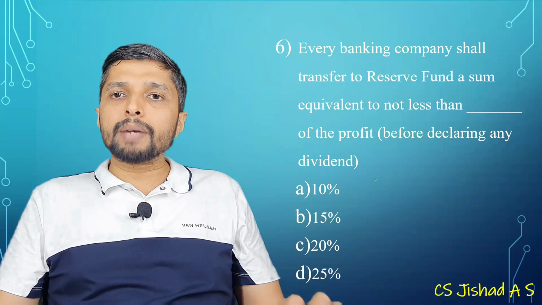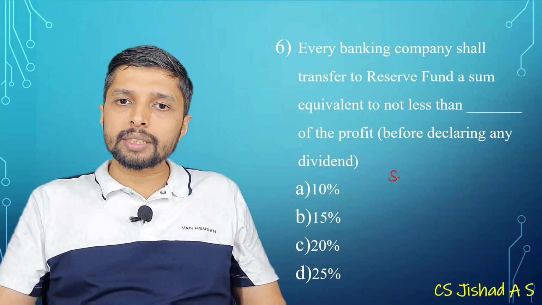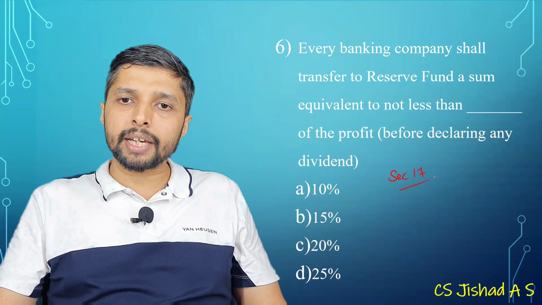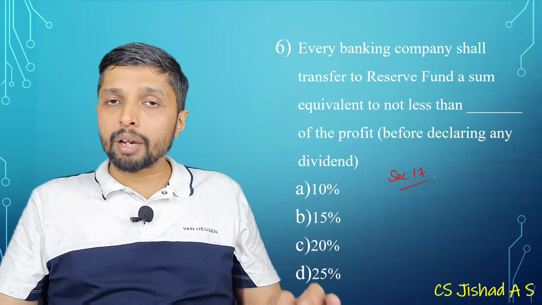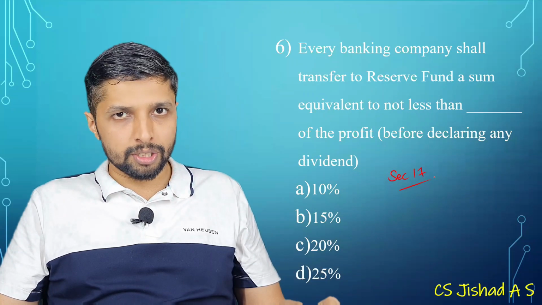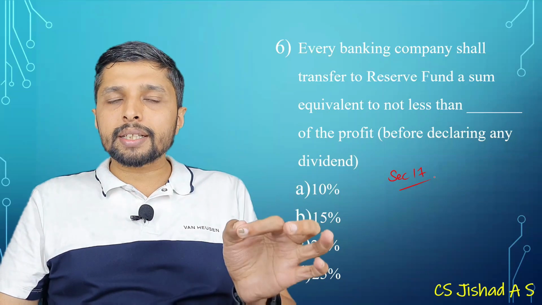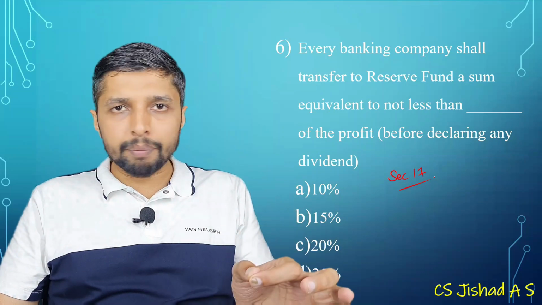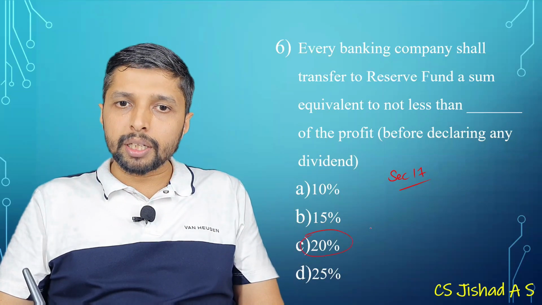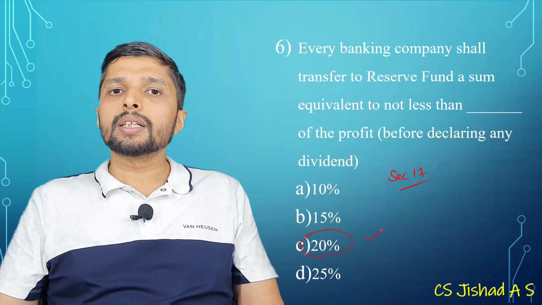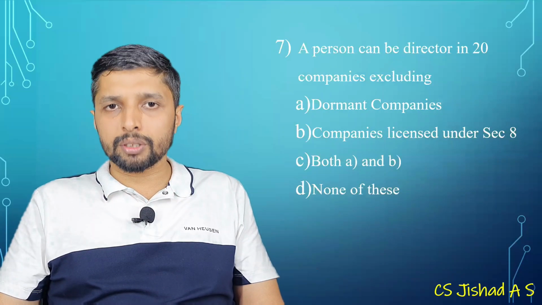Okay. Every banking company shall transfer to reserve fund. See, this is section 17 of Banking Regulation Act. It specifies that you have to maintain a reserve fund and you have to transfer minimum 20%. But RBI has requested all the banks to transfer 25% through its circular. So the answer is 20. 25 is a request from RBI. The provision in section 17 says that you have to transfer 20%.